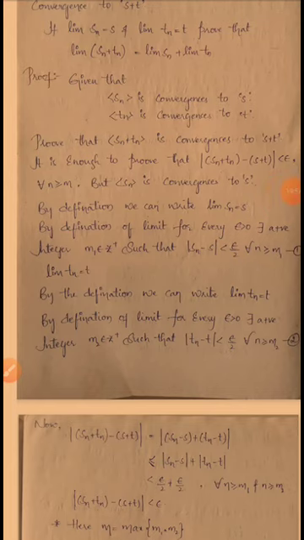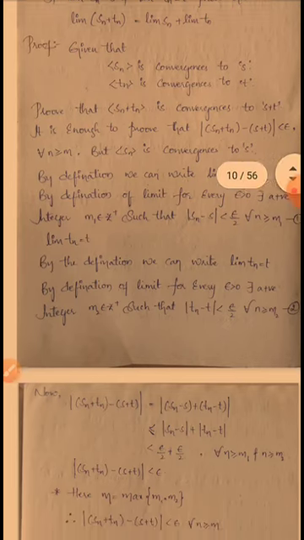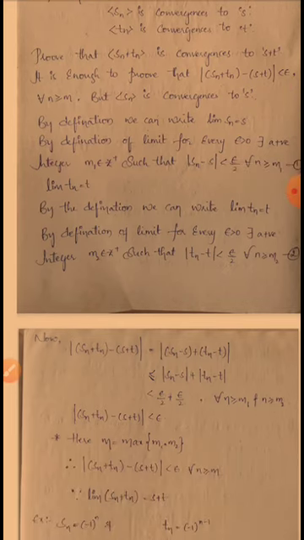Okay, and next, now we have to show mod Sn plus Tn minus S plus T is less than epsilon. For this I am taking mod Sn plus Tn minus S plus T is equal to mod Sn minus S plus Tn minus T. Okay.